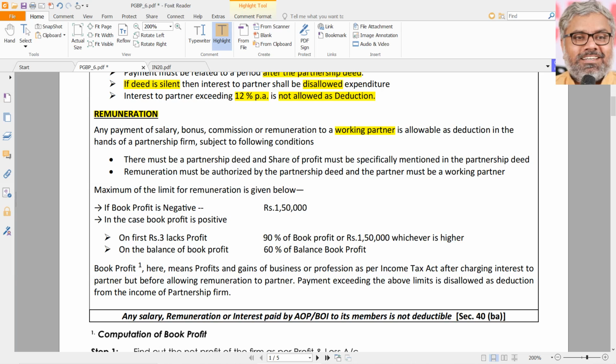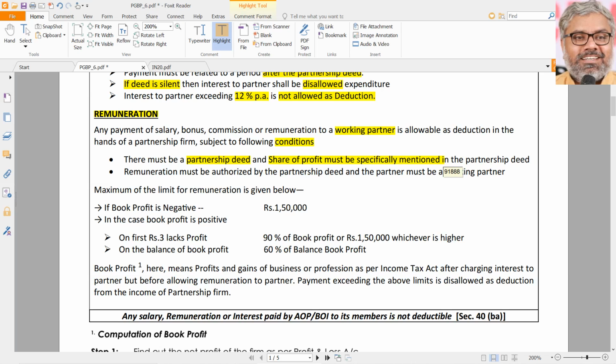That is one point. And of course, not only that the partner has to be a working partner, there are some other conditions also that have to be satisfied. What are those? Same things. First of all, there should be a partnership deed. Deed itself means it should be in writing. And the share of profits must be specifically mentioned in the partnership deed. See, normally in a partnership, if for example the deed is silent about the share of profits, we assume that the profits are shared equally.